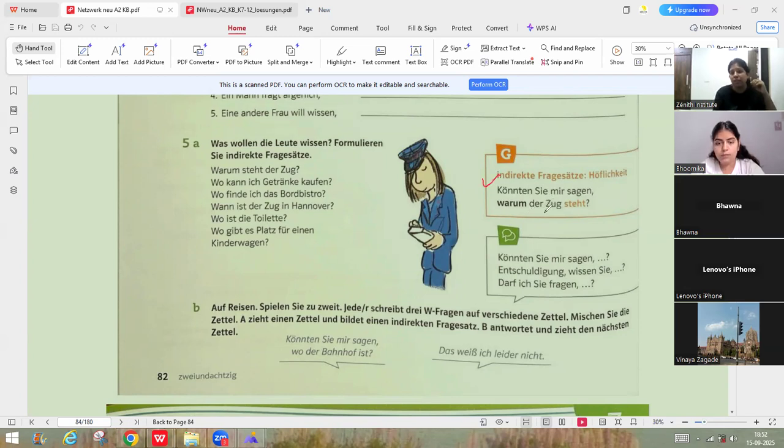This could also be at the beginning of the sentence. Could you tell me? And then you have to make these questions indirect. For example, the first one is written here. Könnten Sie mir sagen, warum der Zug steht? Could you please tell me why the train is standing? Okay, that way. Can you try for all the next exercises? How many are there? 1, 2, 3, 4, 5. 5 sentences are there. Quickly do it.